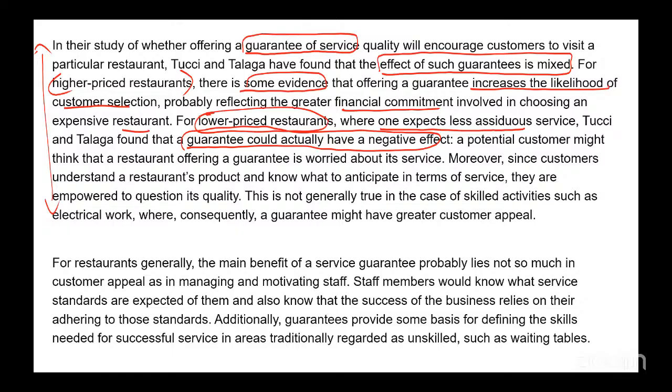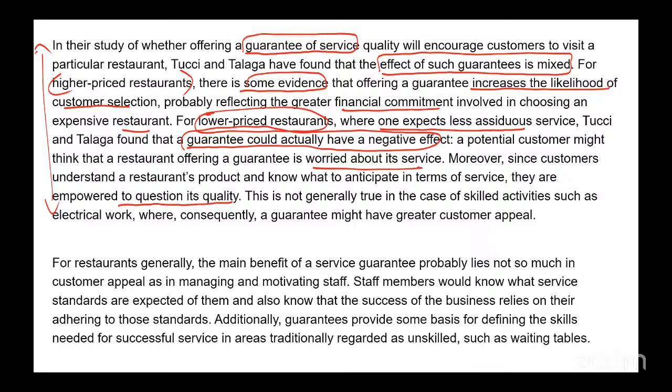A potential customer might think that a restaurant offering a guarantee is worried about its service. Moreover, since customers understand a restaurant's product and know what to anticipate in terms of service, they are empowered to question its quality. So in a lower priced restaurant, if they are saying we offer you a guarantee of service, you are looking with suspicion. You will question their quality, that you have to give a guarantee.